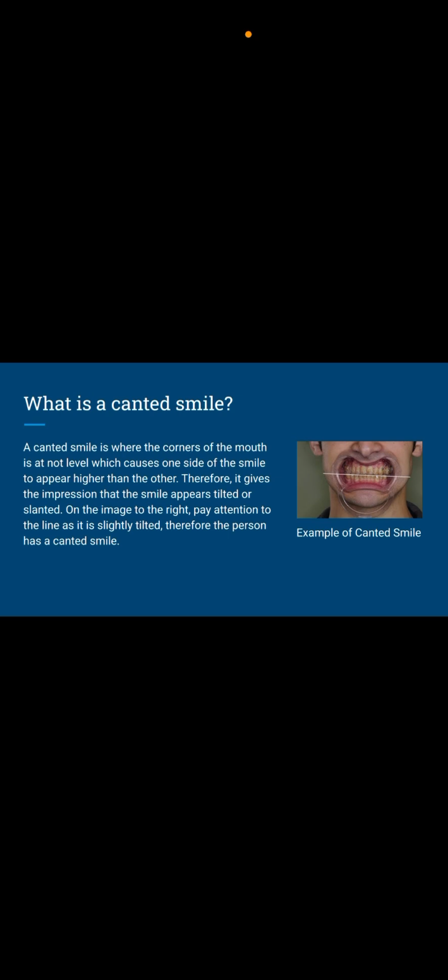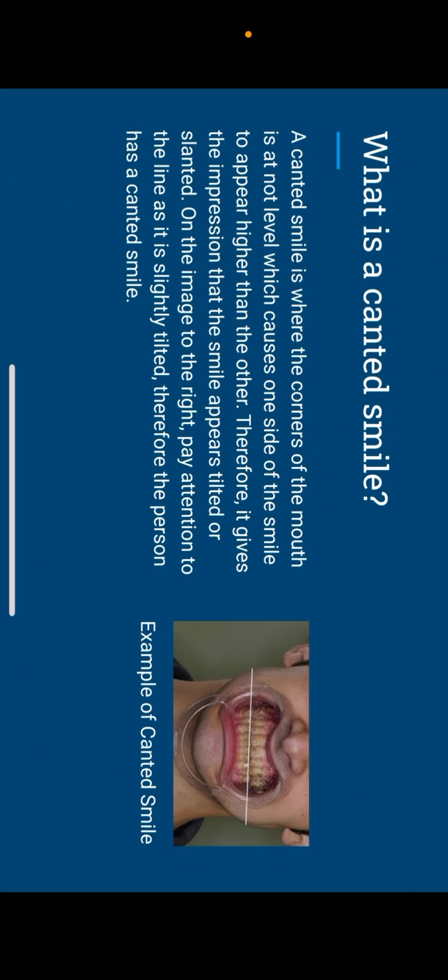What is a canted smile? A canted smile is where the corners of the mouth are not level, which causes one side of the mouth to appear higher than the other. Therefore, it gives the impression that the smile appears tilted or slanted. In the image to the right, pay attention to the line as it's slightly tilted. Therefore, the person has a canted smile.